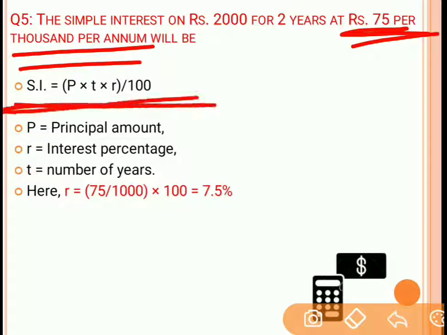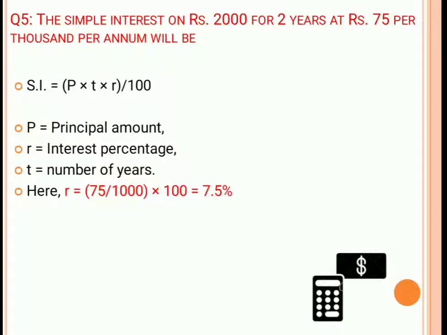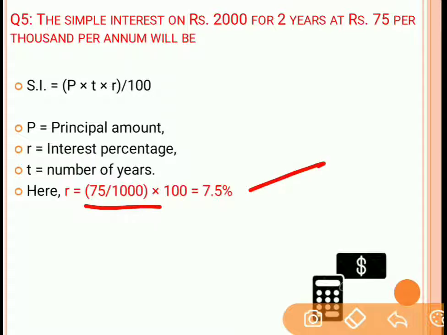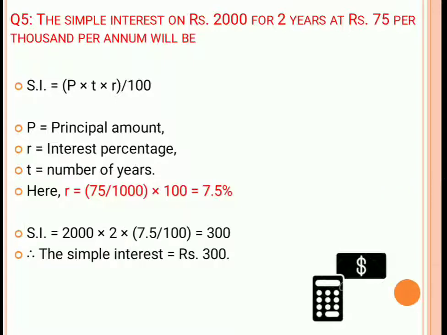Now in this formula we have to take R as the rate of interest, that is percentage per annum. Fine. So we need to find out the amount in percentage per annum. Now we have 75 rupees per annum. So 75 by 1000 into 100, which turns out to be 7.5%. Now we will use the 7.5% in the formula. So we can get the value of simple interest, and substituting in the formula, we get the simple interest is equal to 300 rupees.